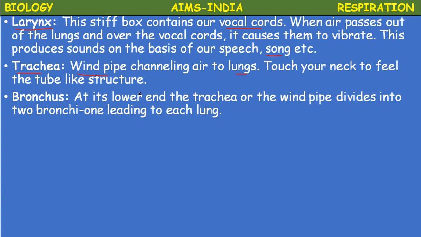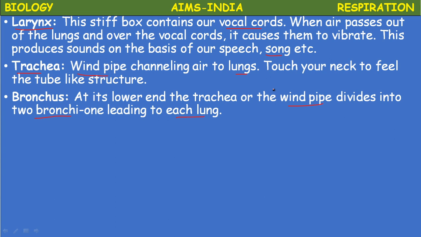Each one is called a bronchus. At its lower end, the trachea or windpipe divides into the two bronchi, one leading to each lung. The trachea opens into the lungs by means of the bronchi.